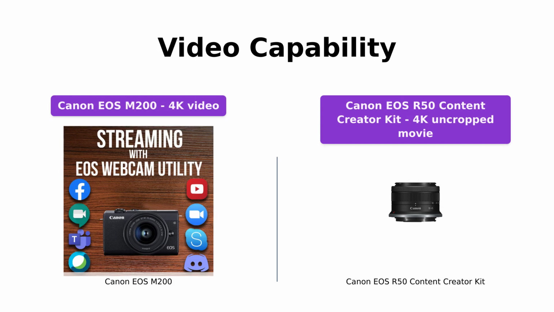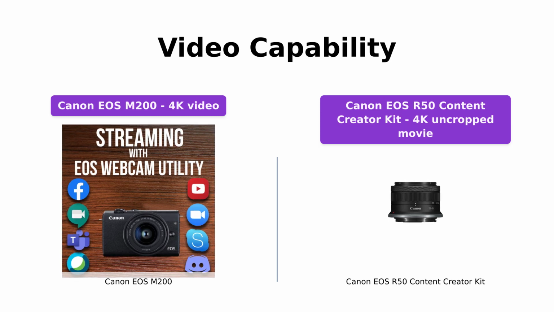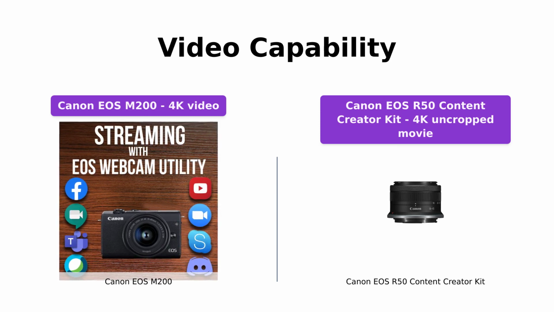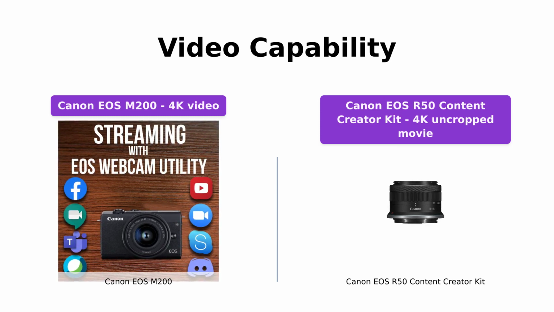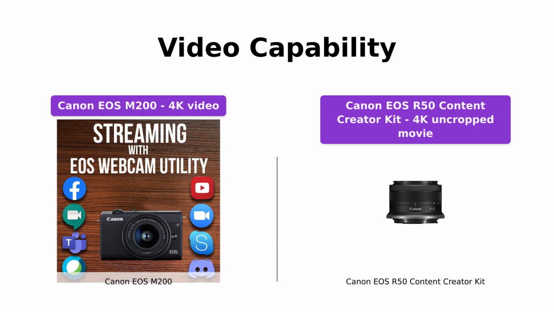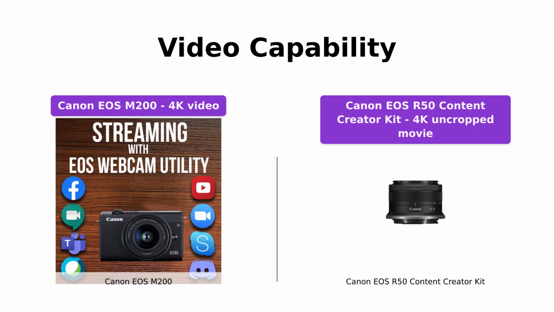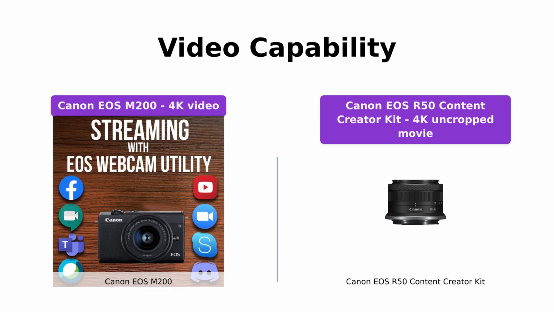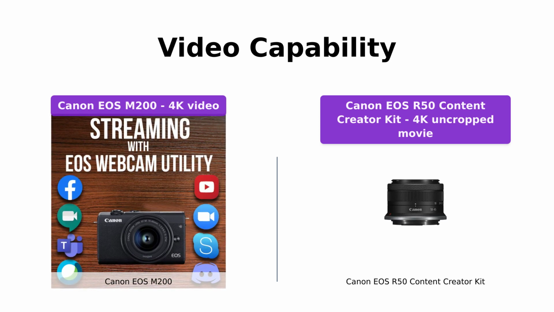If you are into videography, both cameras offer amazing video capabilities. The Canon EOS M200 supports 4K video and 4K time-lapse movie recording, making it perfect for capturing high-resolution footage. Similarly, the Canon EOS R50 Content Creator Kit allows you to shoot 4K uncropped movies with dual-pixel CMOS AF and even offers full HD high-frame rate movie recording.